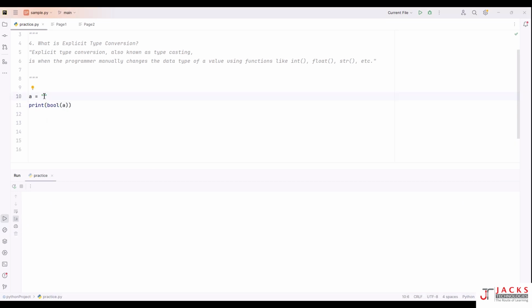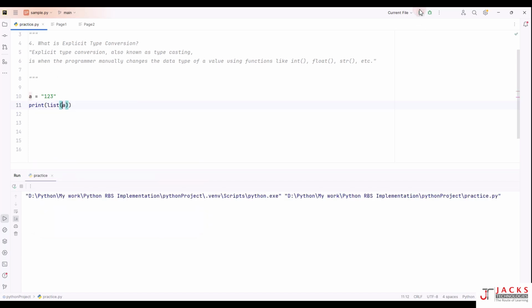Okay. So, not only this, we can convert these strings to a list and list to a tuple and so on. Let's try. Now, I am taking 1, 2, 3. I wanted to convert this 1, 2, 3 into a list. So I wanted to convert this string to a list type. Let's see what happens. See what I got? 1, 2, 3 in a list. Got it? Now, if you want, you can take it as a tuple. Now convert this tuple to a list. See what I got? 1, 2, 3 in a list. Got it? These are the two more ways to convert one data type to another data type.